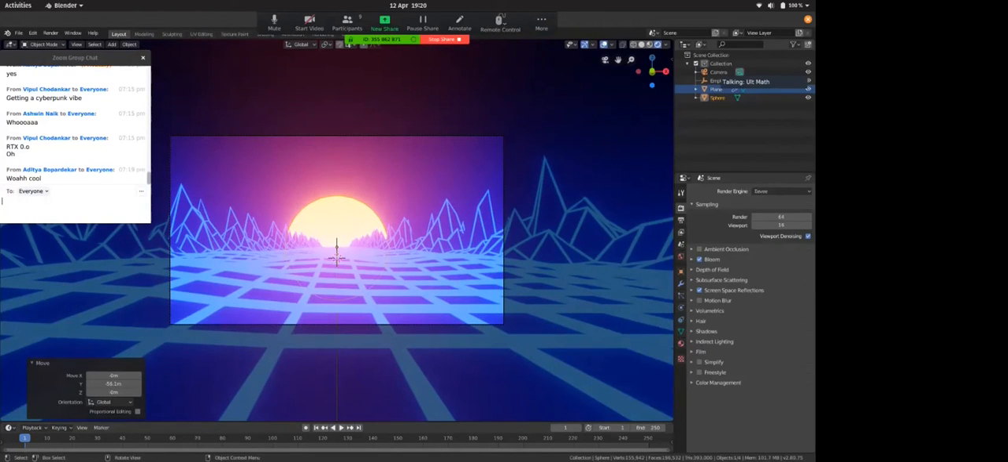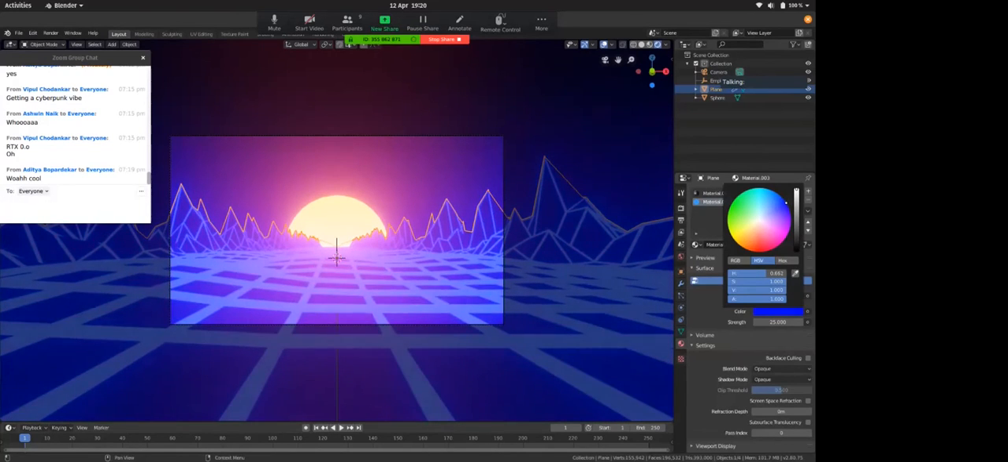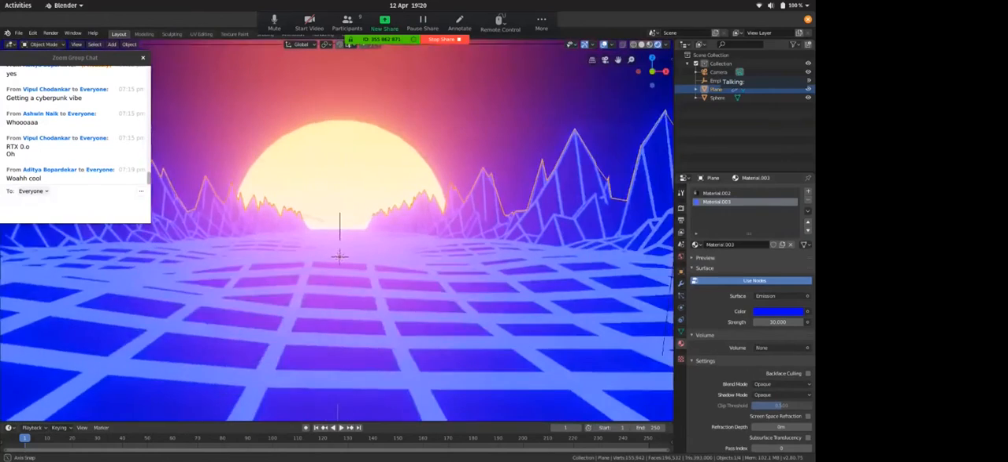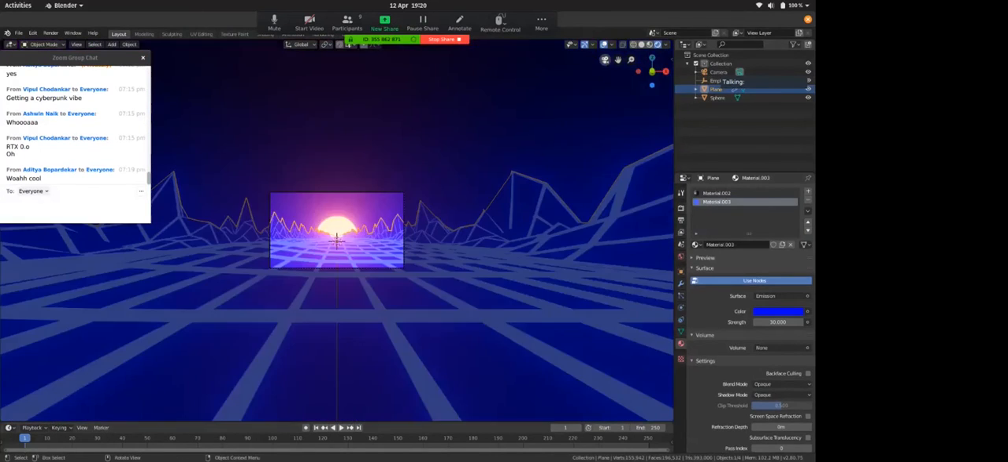I want my grid lines to have a purple kind of thing so that it matches with this orange. Yeah, 20 to 30. And don't worry if your scene looks bad because it's currently rendering on your CPU.